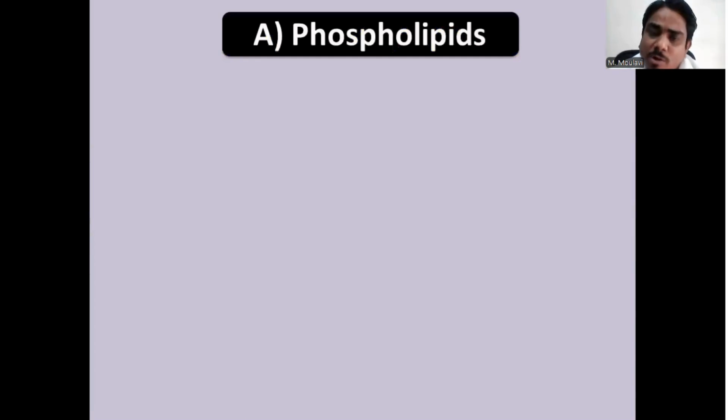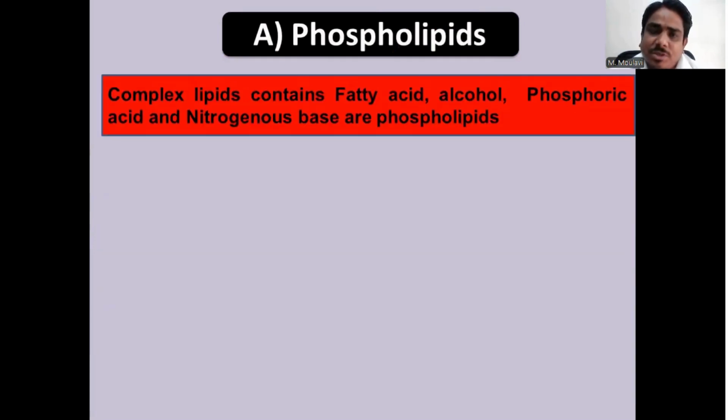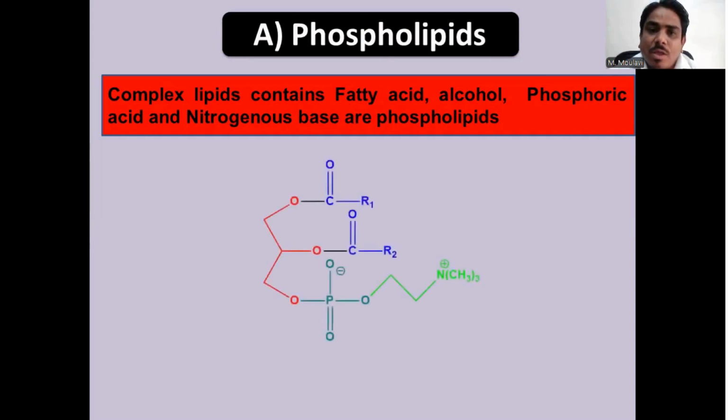First type is the phospholipids. Phospholipids contain the phosphorus in the form of phosphates or the phosphoric acid. The complex lipid which contains the fatty acid, alcohol, glycerol, phosphoric acid, and nitrogenous base is known as the phospholipid. This is the general structure of the phospholipids. We will see all the components.